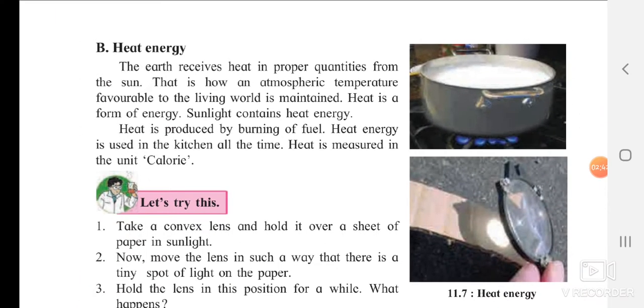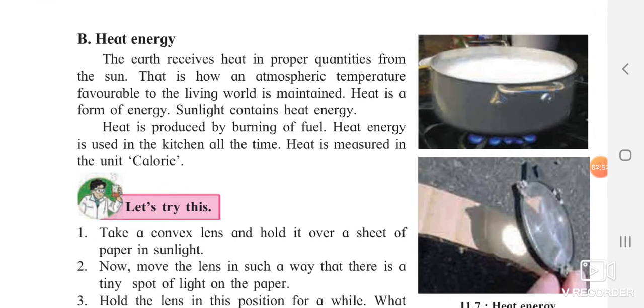Heat energy, you know that the sun is the biggest source of heat and light on the earth. So earth receives the heat in proper quantities from the sun. That is how an atmospheric temperature favorable to the living world is maintained. We know that because of this sunlight, because of this heat, the temperature around us is being maintained. Heat is also one form of energy, and sunlight contains heat energy. So whatever light we get from the sun, it consists of heat, and that's why it is said to contain heat energy.